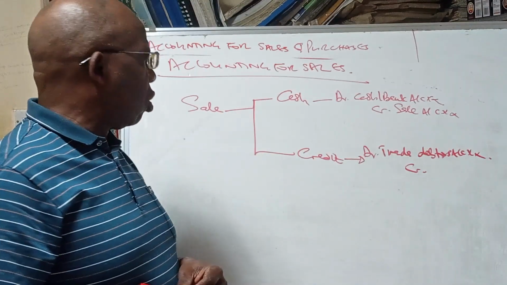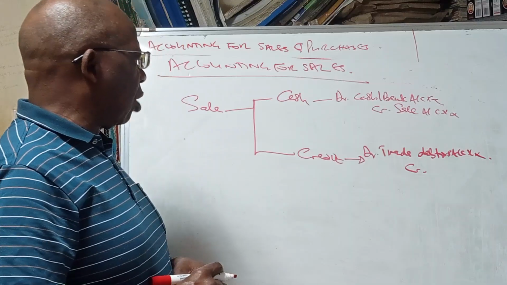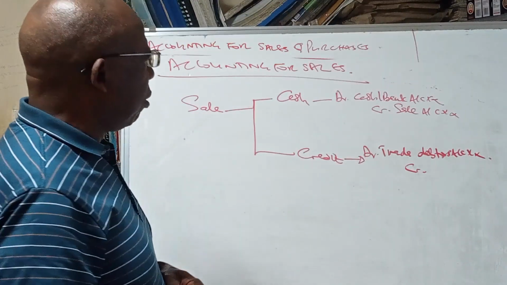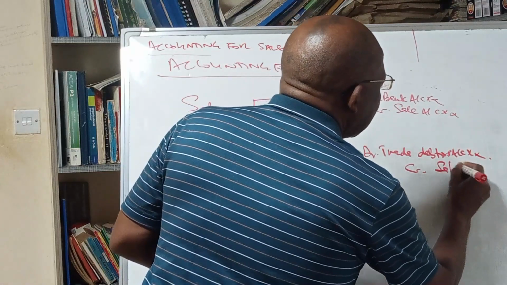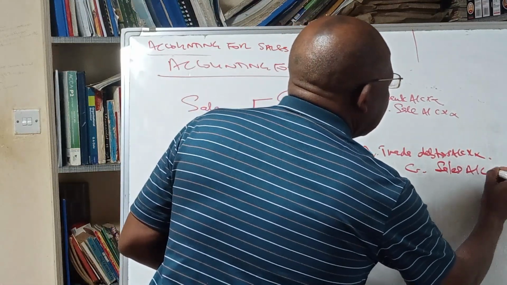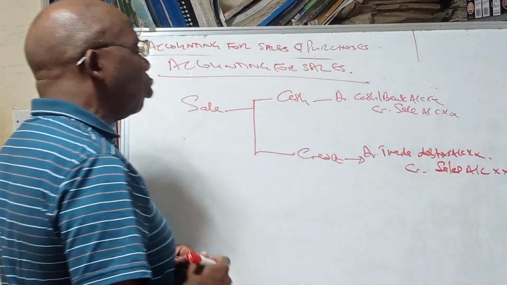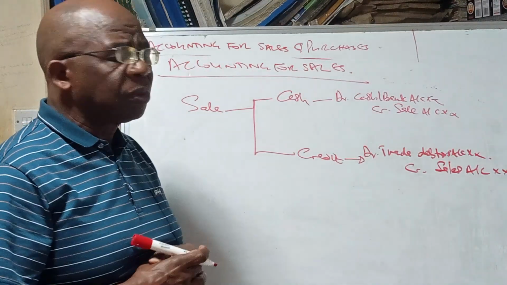We're selling on credit, and therefore our inventory is reducing, and it is reducing because of sales. So we credit sales.